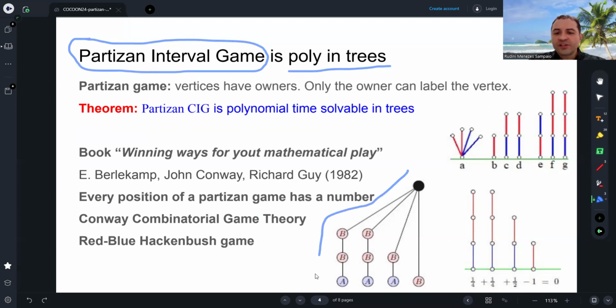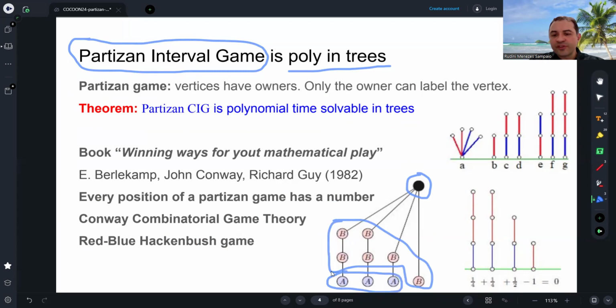Here we have an example of a configuration of the Partizan closed interval game. We have just one vertex labeled at the beginning, and the owner of this vertex is Bob. This vertex with B, Bob is the owner.